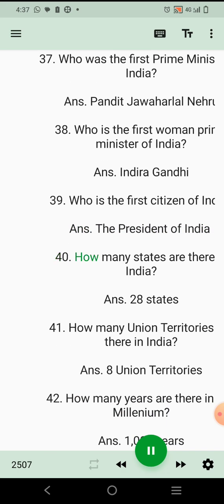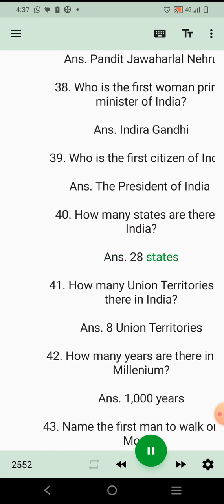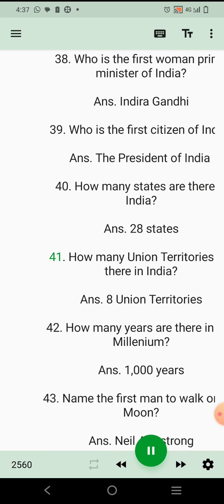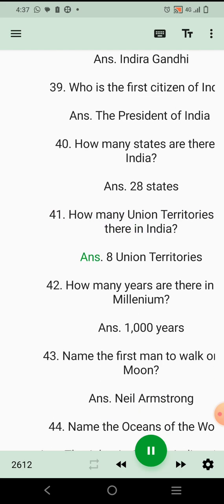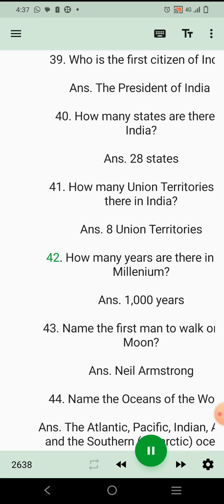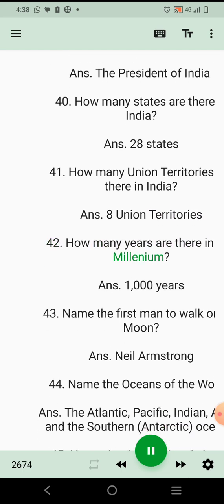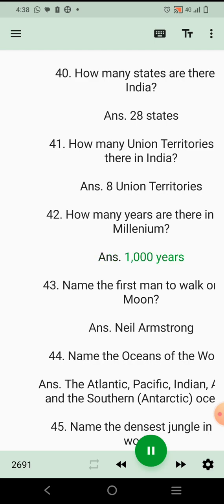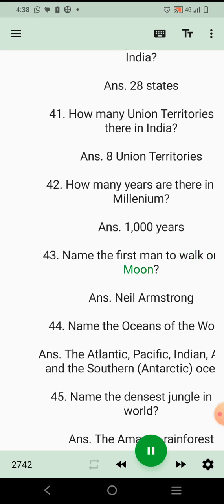40. How many states are there in India? Ans. 28 states. 41. How many union territories are there in India? Ans. 8 union territories. 42. How many years are there in one millennium? Ans. 1000 years. 43. Name the first man to walk on the moon.